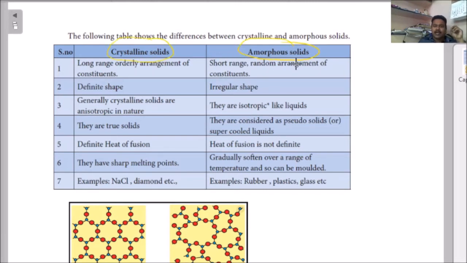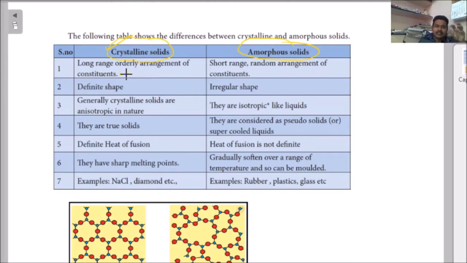See, this is an important question. This question can come in your examinations. What are crystalline solids? There is a long range orderly arrangement of constituents. Constituents means here atoms, molecules or ions.